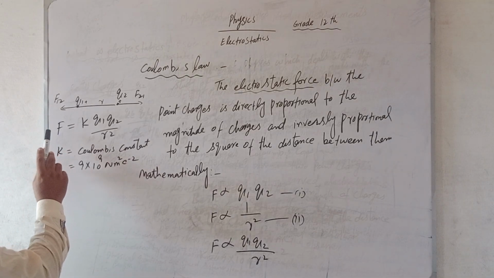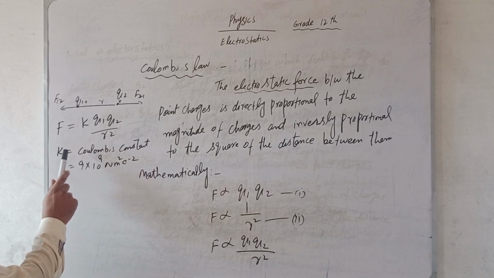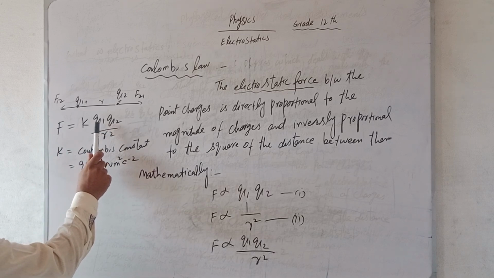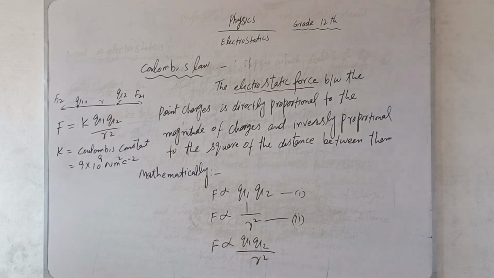Now the magnitude of force depends upon the medium between Q1 and Q2.